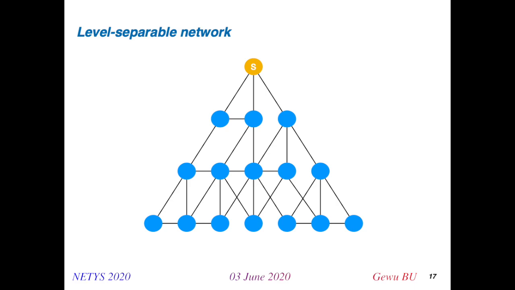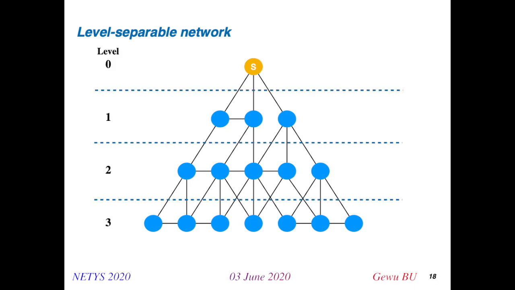Given a network with only one source node, nodes are represented by different labels, where the label is the distance from each node to the source node. In this example, we have 4 levels. At level 0, we have only the source node. We have 3 nodes in level 1, 5 nodes in level 2, and 7 nodes in level 3.